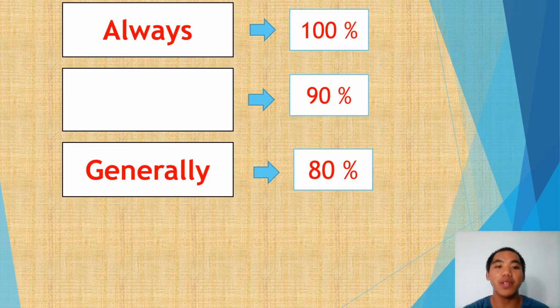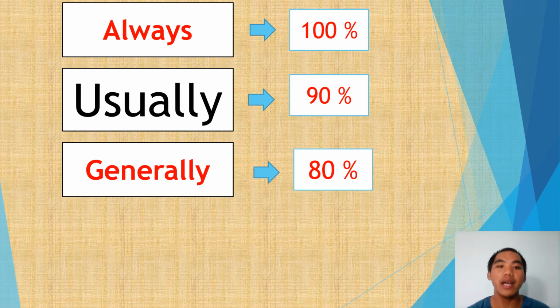Now let's have a summary of our lesson for today. So the first lesson that we learn is always. So always is 100%, usually is 90%, generally is 80%. This percentage shows how often the verb happens or occurs in a sentence.